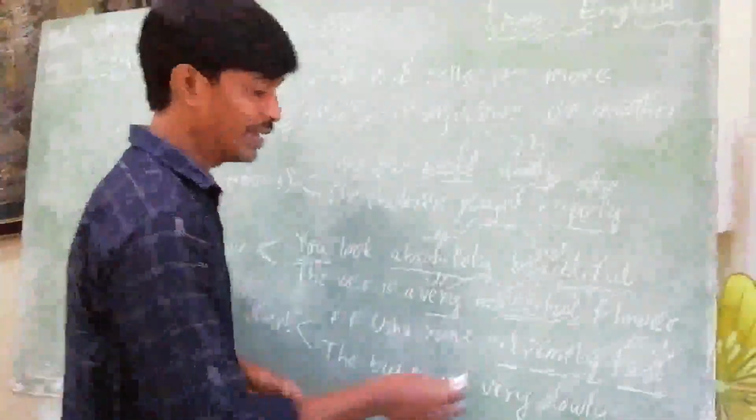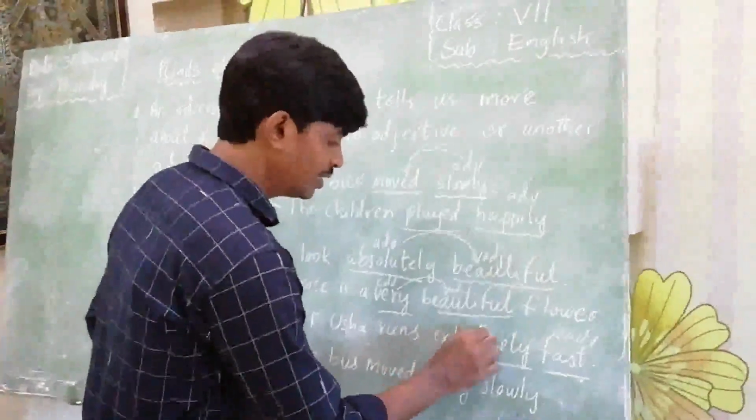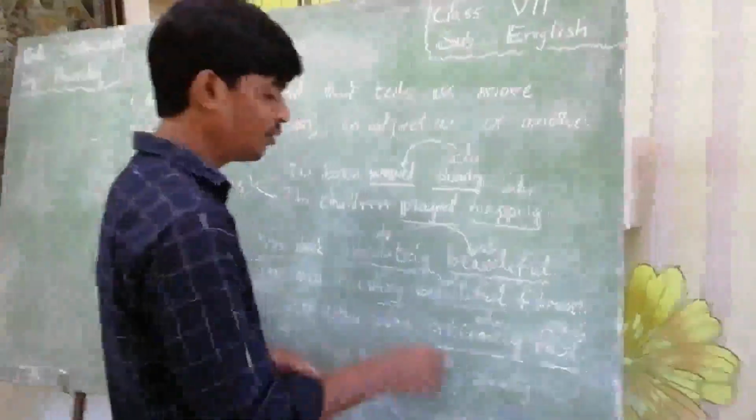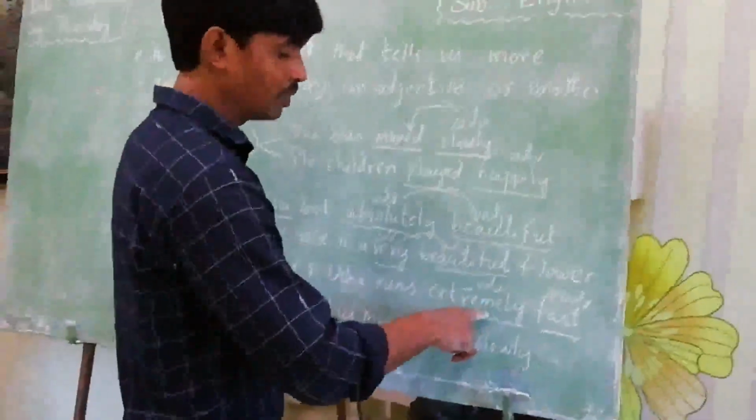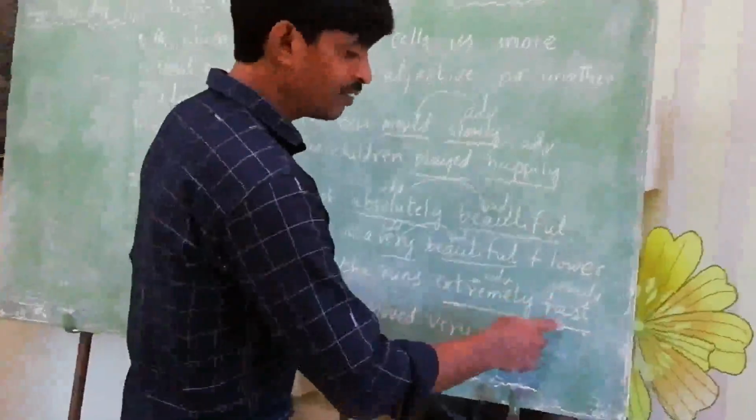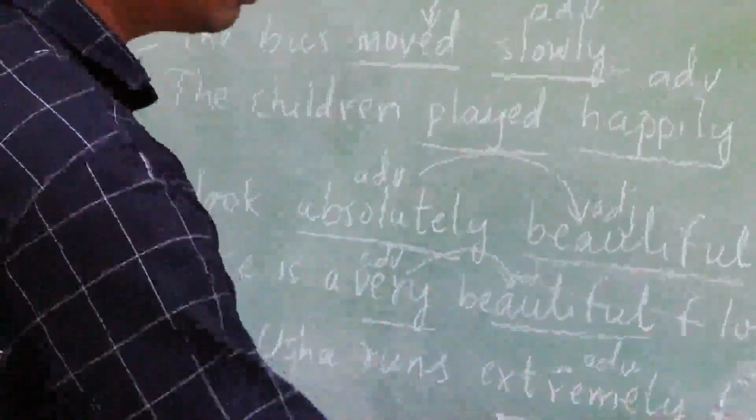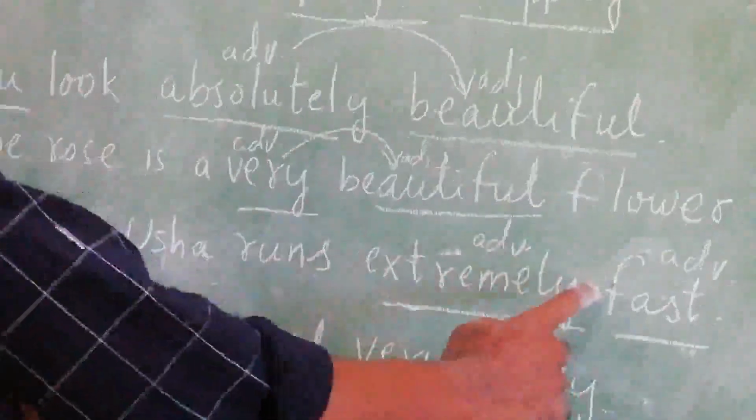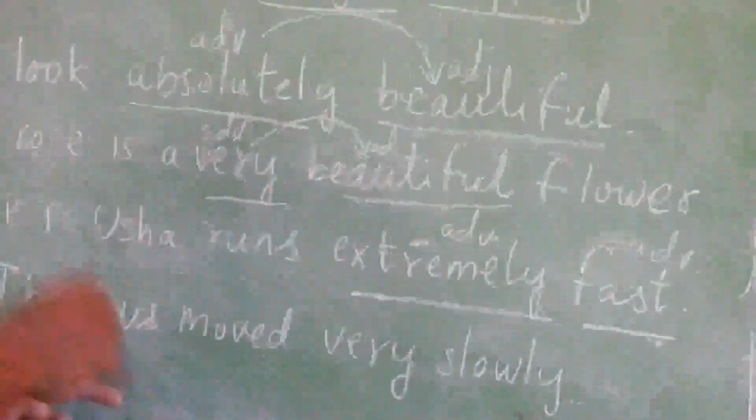Extremely fast. Okay, this is also an adverb. So the word extremely tells more about another adverb here, fast. In this way we are describing another adverb in a sentence. I will show you another example also.